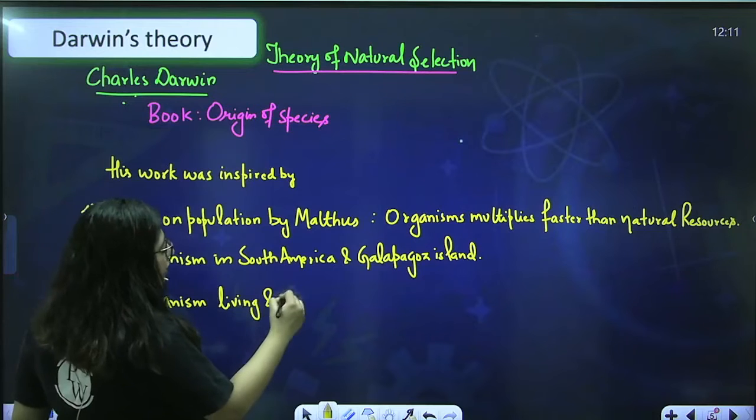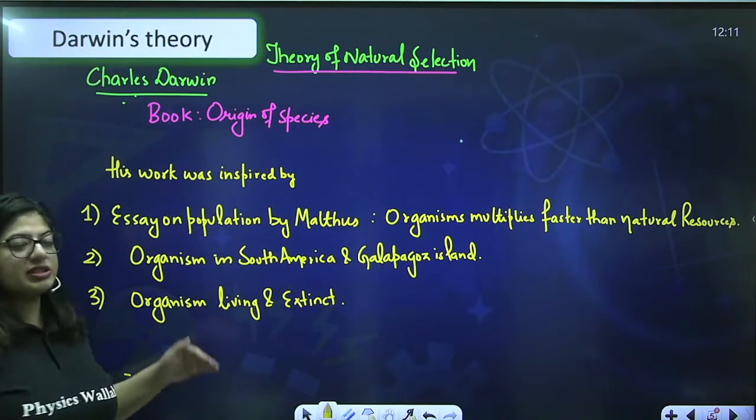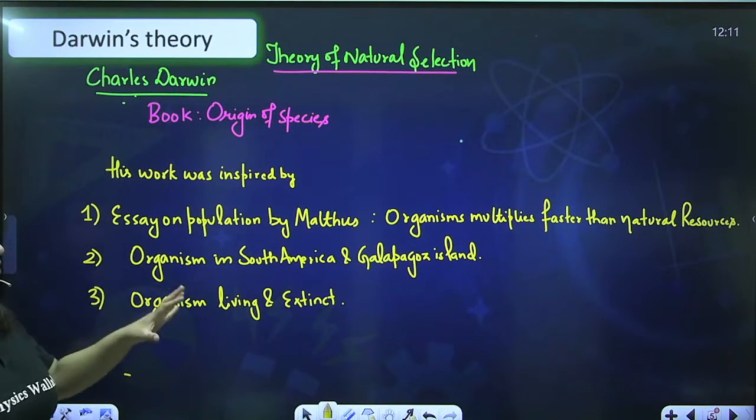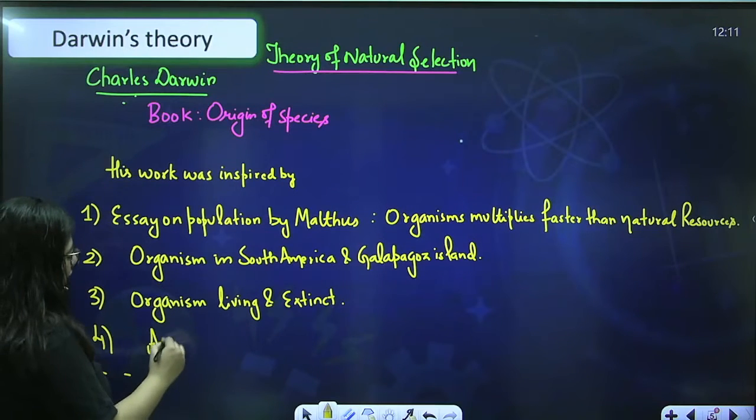So organisms which are living and which are no more present, how are they different from each other? This was also the inspiring part of his theory. That means he read all these and then he gave the theory. And the fourth thing was artificial selection.